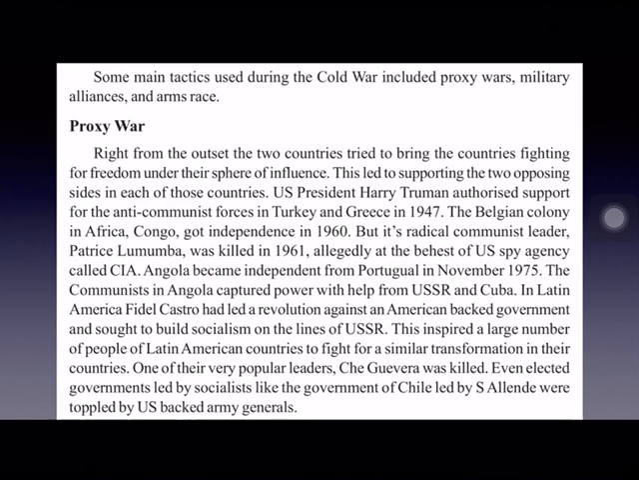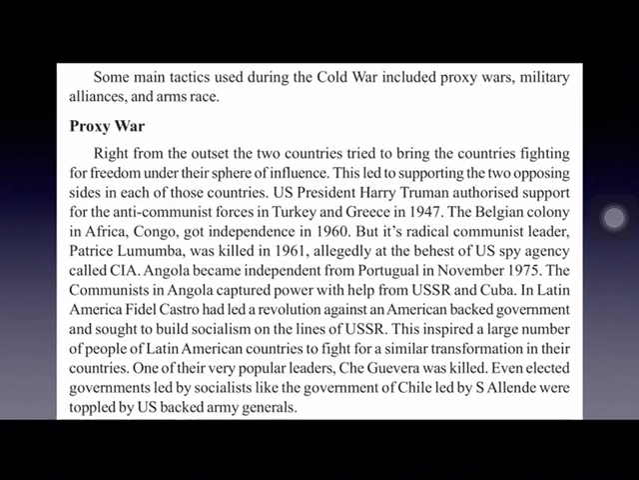Now, three main tactics were used by USA and USSR during the Cold War. The Cold War period was from 1945 to 1991, and during these 45 years they used three tactics. Those were proxy wars, military alliances and arms race. Now let us see what they are one by one.